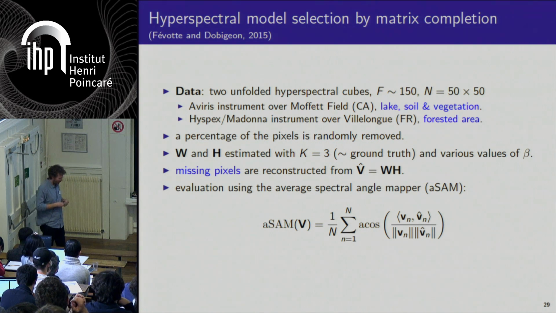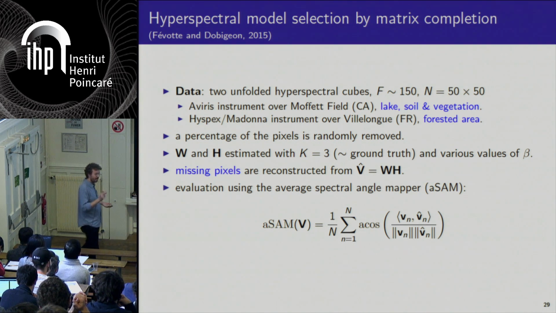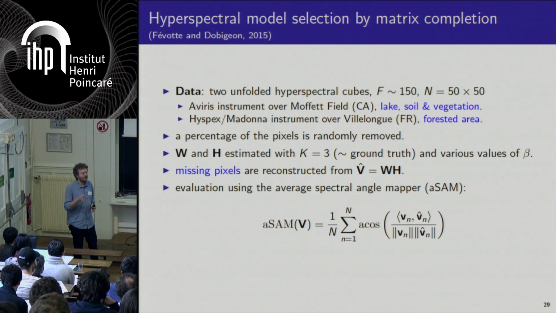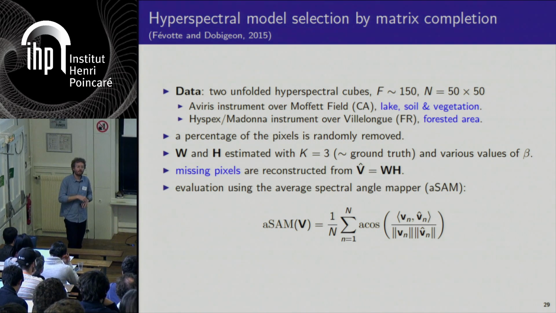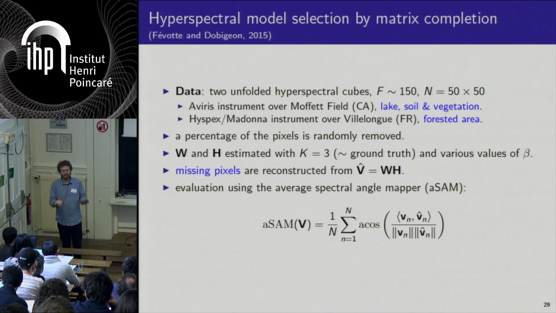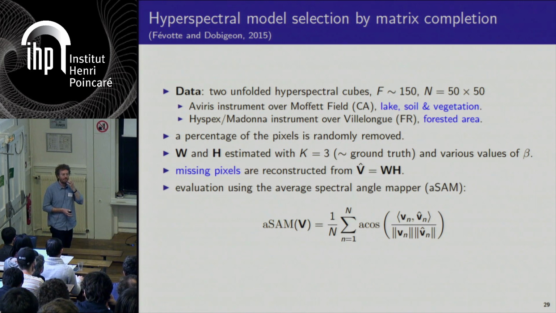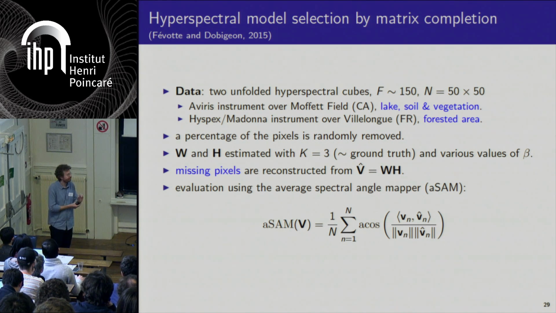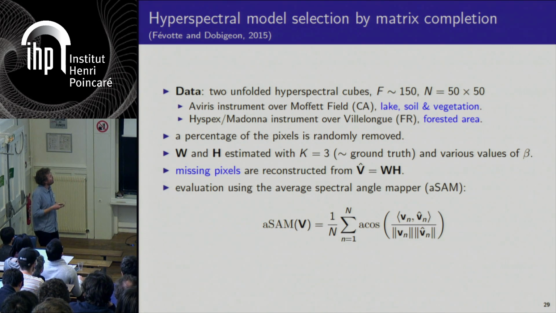To check whether this beta parameter in the divergence has any importance, we are going to remove randomly some entries from the matrix and do matrix completion using the solution returned by NMF. It's very easy to adapt the algorithm that I've presented to the case where you have missing entries. And we are going to reconstruct the missing entries from the estimated W and H.